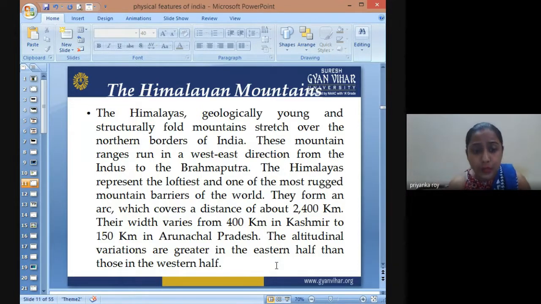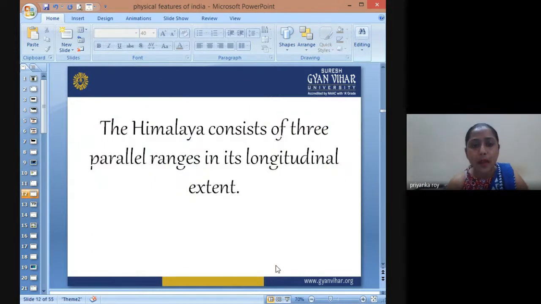The latitudinal variation is also greater in the eastern half than in the western half. So if you go towards the eastern half of the Himalayas, you will come across higher mountains as compared to the western half of the mountain range. Now, the Himalaya consists of three parallel ranges.